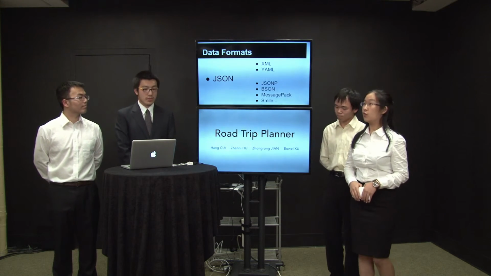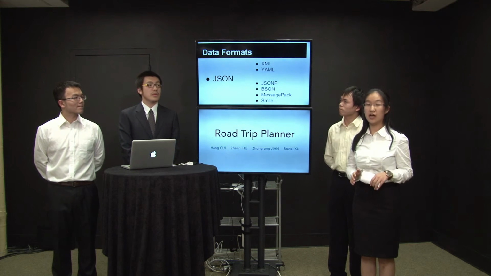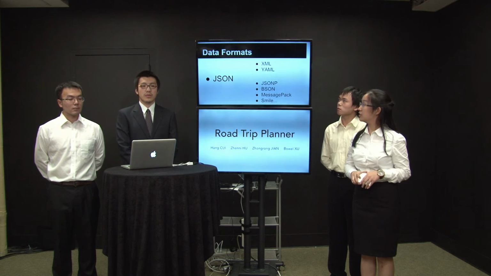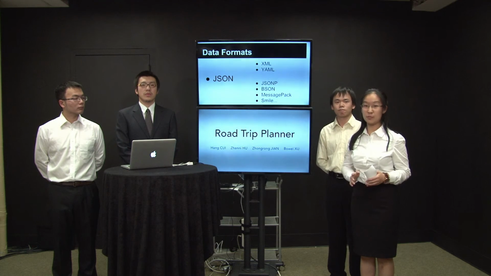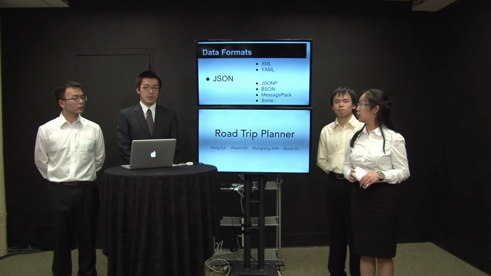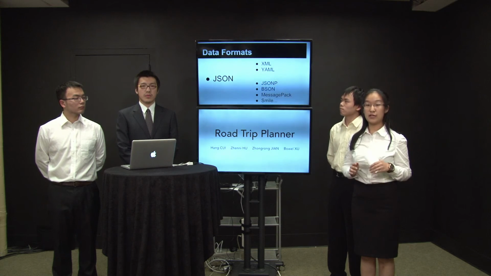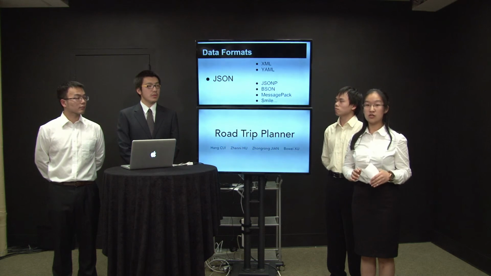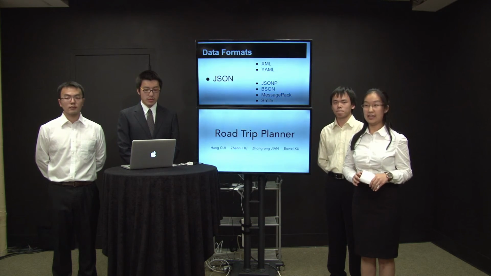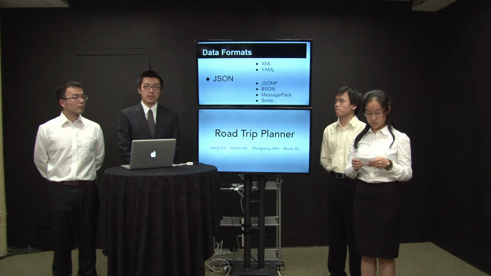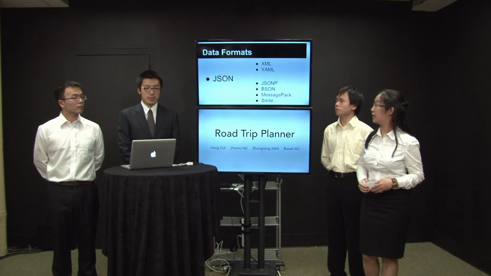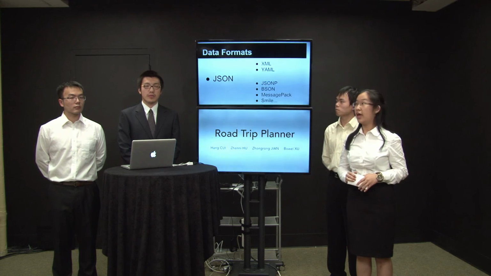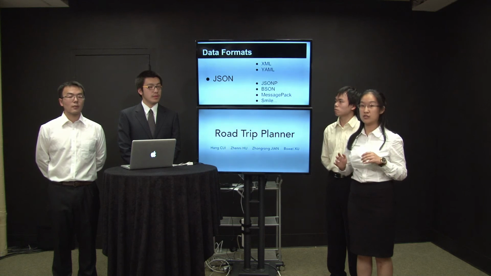We will use JSON as our data format to transmit data between the database and the website. One of the main reasons we chose JSON is that this is a web development project, so we will use JavaScript as our main tool, and JSON is derived from JavaScript and can be directly parsed in JavaScript, so it's easy to use, encode and decode. Another reason is that it's human readable, and it can transmit both simple data types and complicated objects. Also, Google Maps chooses it to transmit its data.